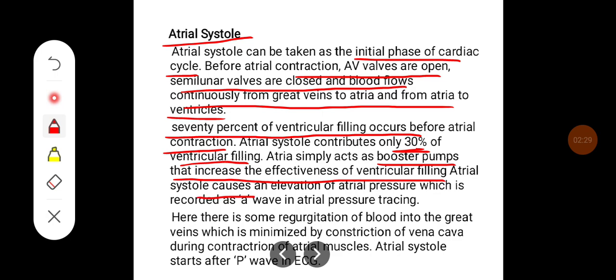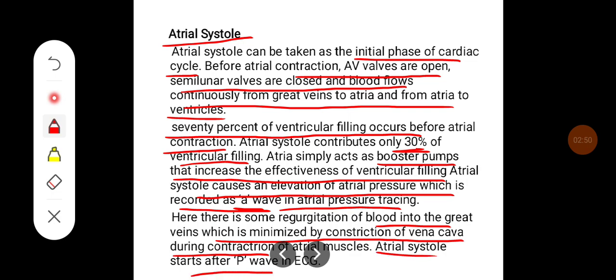Atrial systole causes an elevation of atrial pressure, which is recorded as an a wave in the atrial pressure tracing. Here there is some regurgitation of blood into the great veins, which is minimized by constriction of the vena cava during contraction of the atrial muscles. Atrial systole starts after the P wave in the ECG.